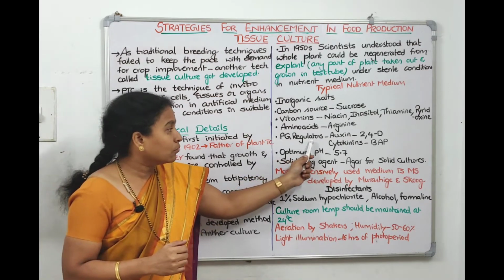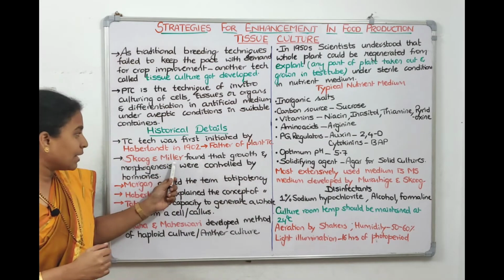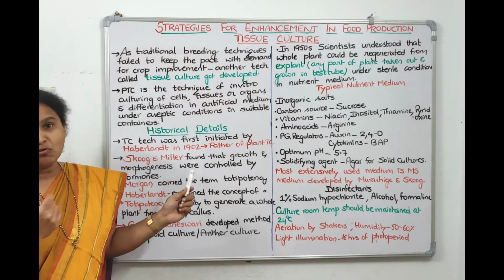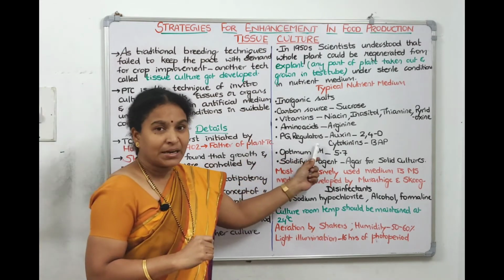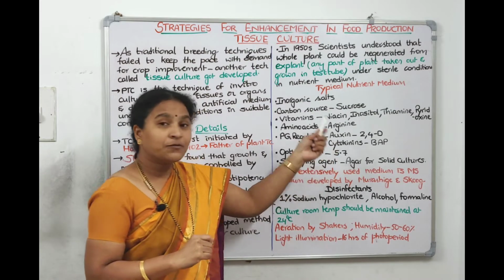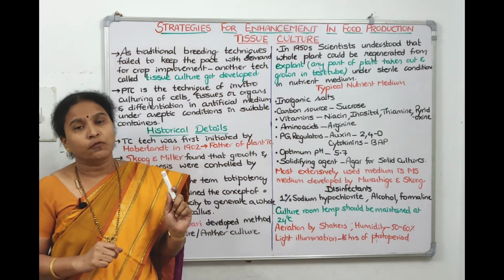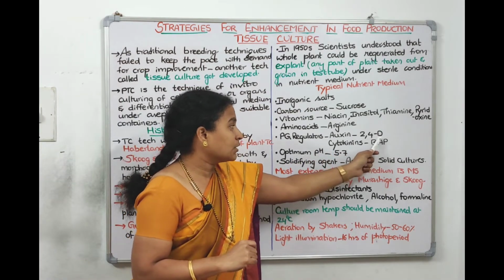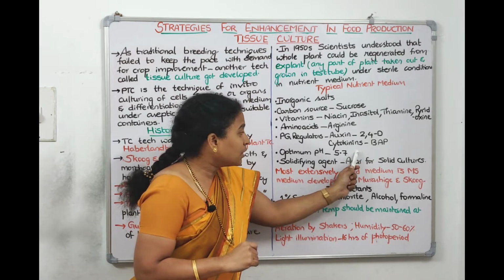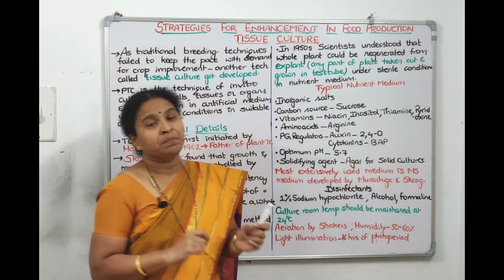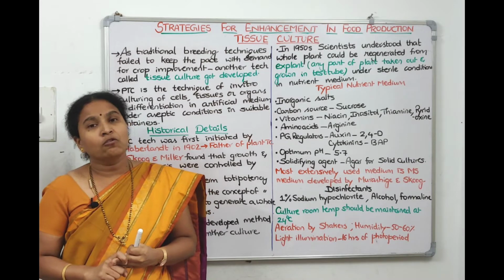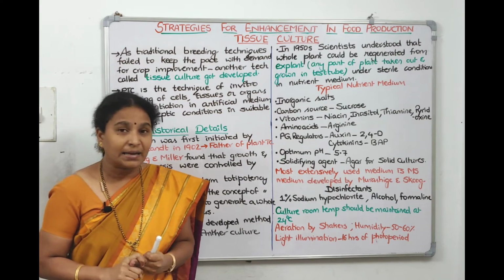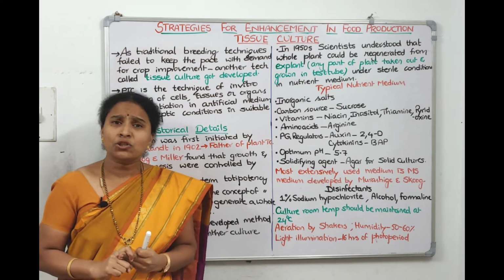The next one is plant growth regulators. Here Skoog and Miller told the same thing. When we add auxin, root growth will develop. When we add cytokinin, shoot growth will form. So we need to add plant growth regulators. Which form of auxin do we use in tissue culture? 2,4-D, 2,4-dichlorophenoxyacetic acid, is a variety of auxin that we use. Which type of cytokinin? Benzylaminopurine. We add them, which help in root development and shoot development.